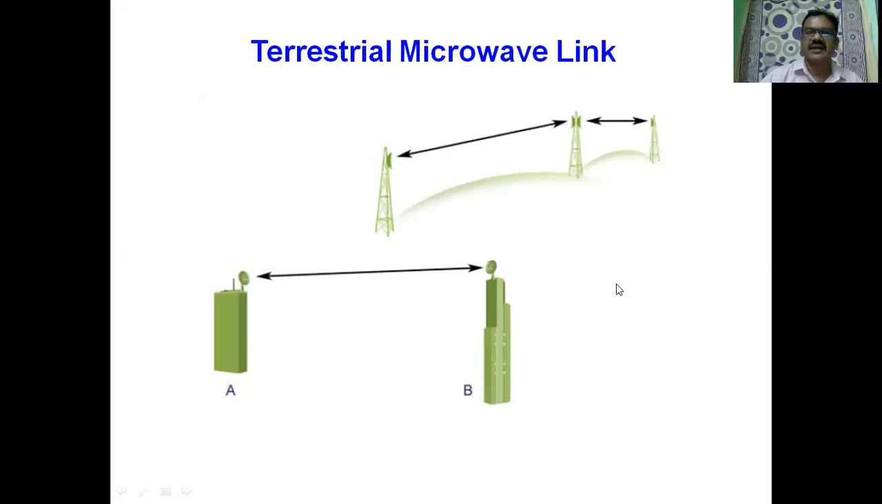This is the terrestrial microwave link. What is a terrestrial microwave link? It is a point-to-point microwave link provided on the Earth for providing communication without any wires. That is the main advantage of microwave link.